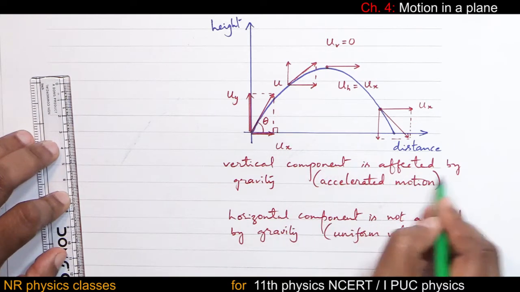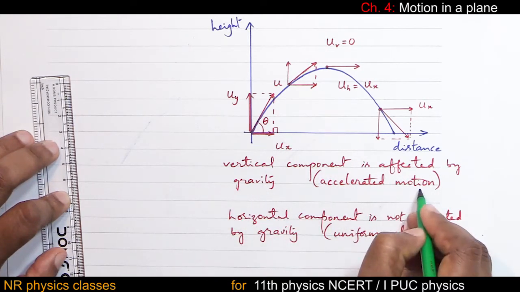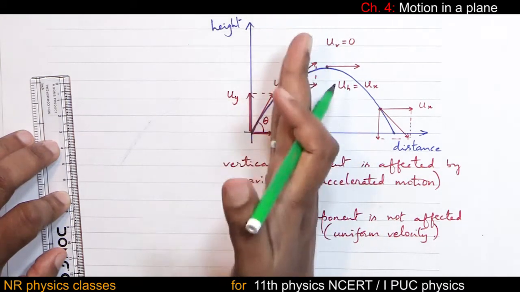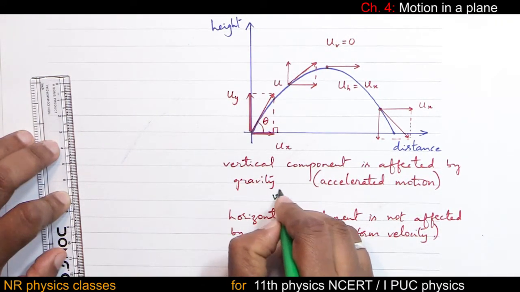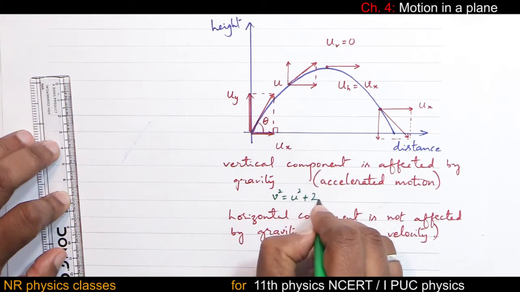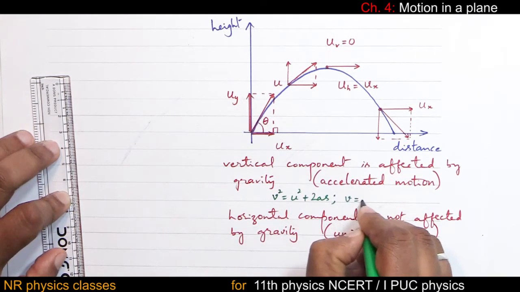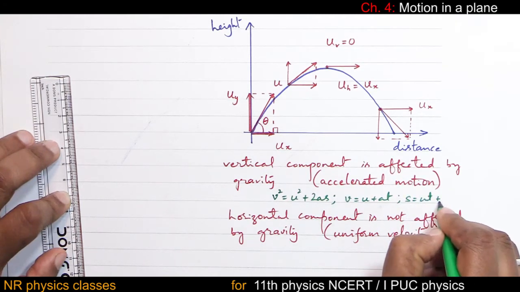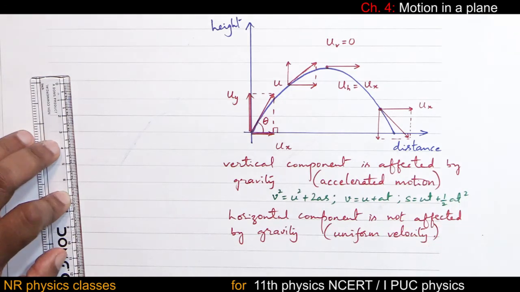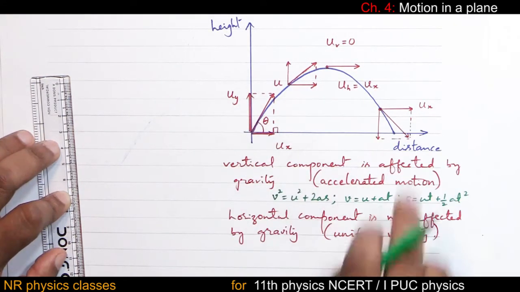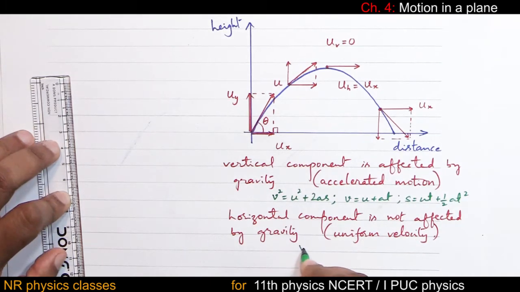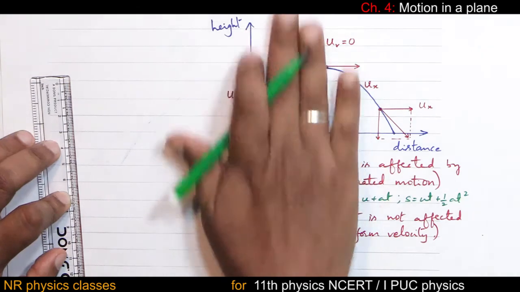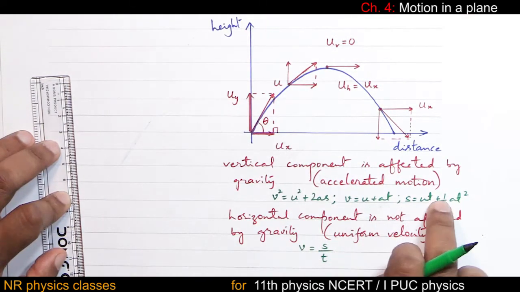Vertical component is affected by gravity. It is accelerated motion, which means along the vertical we have to use v square equal to u square plus 2as, v equal to u plus at, or s equal to ut plus half at square. Whereas along the horizontal, uniform velocity means the only equation is v equal to displacement by time. This equation is along the horizontal. Along the vertical we should use these three equations.